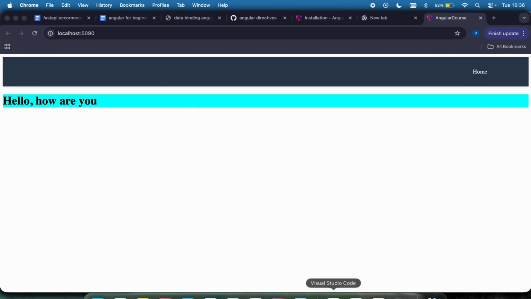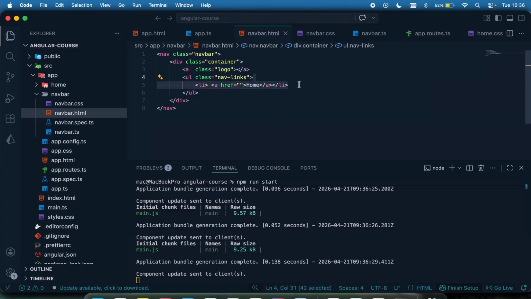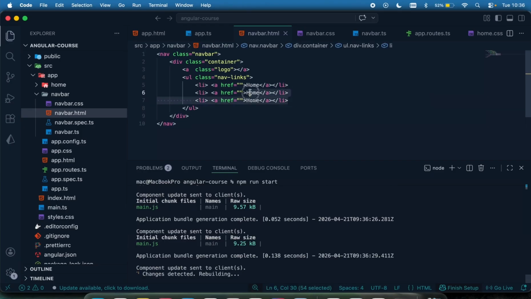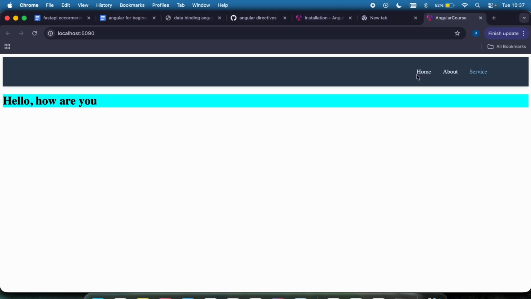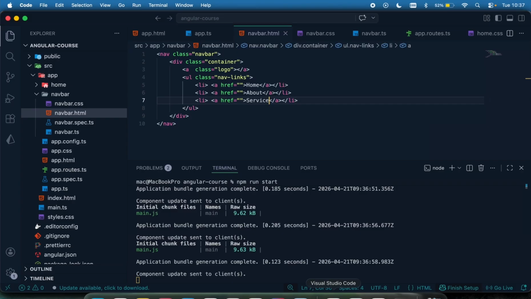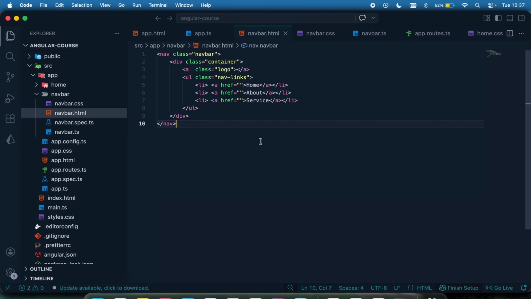We can have multiple things by having my about, and then let's say service. Let's say about and service, and we can see the home, about, and service is displayed right there. Okay, now I'm just going to head on in the next lecture to have my footer and my, let's say, home and about and contact page, stuff like that, and then we're going to proceed to have our implementation.